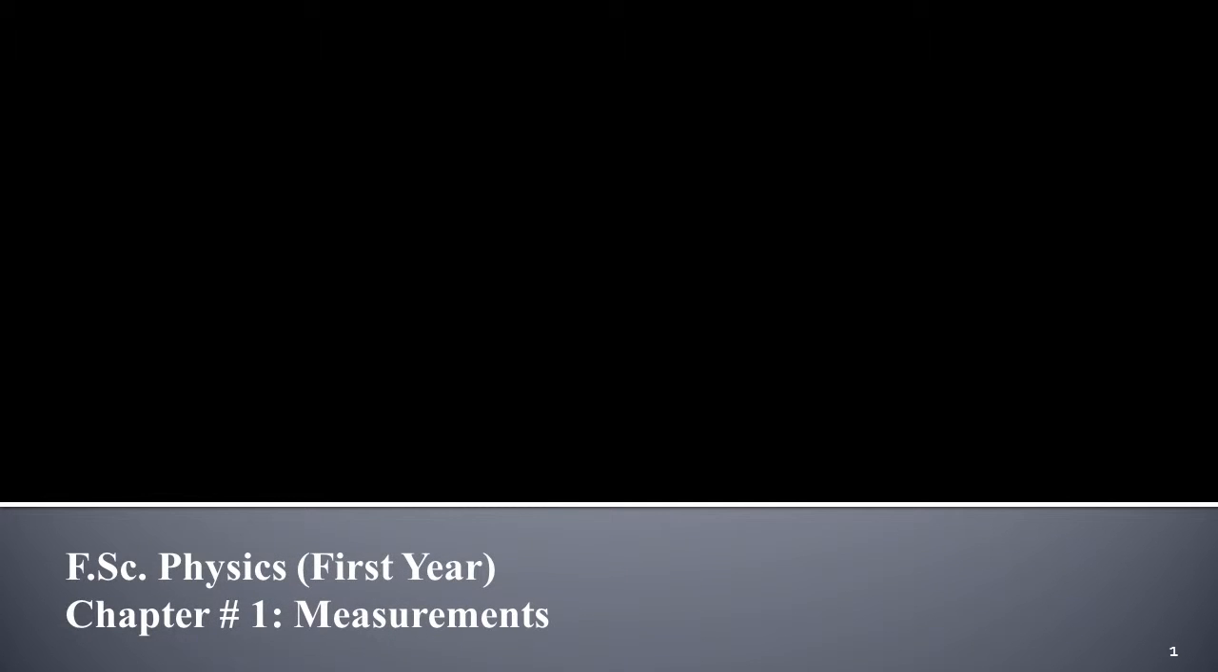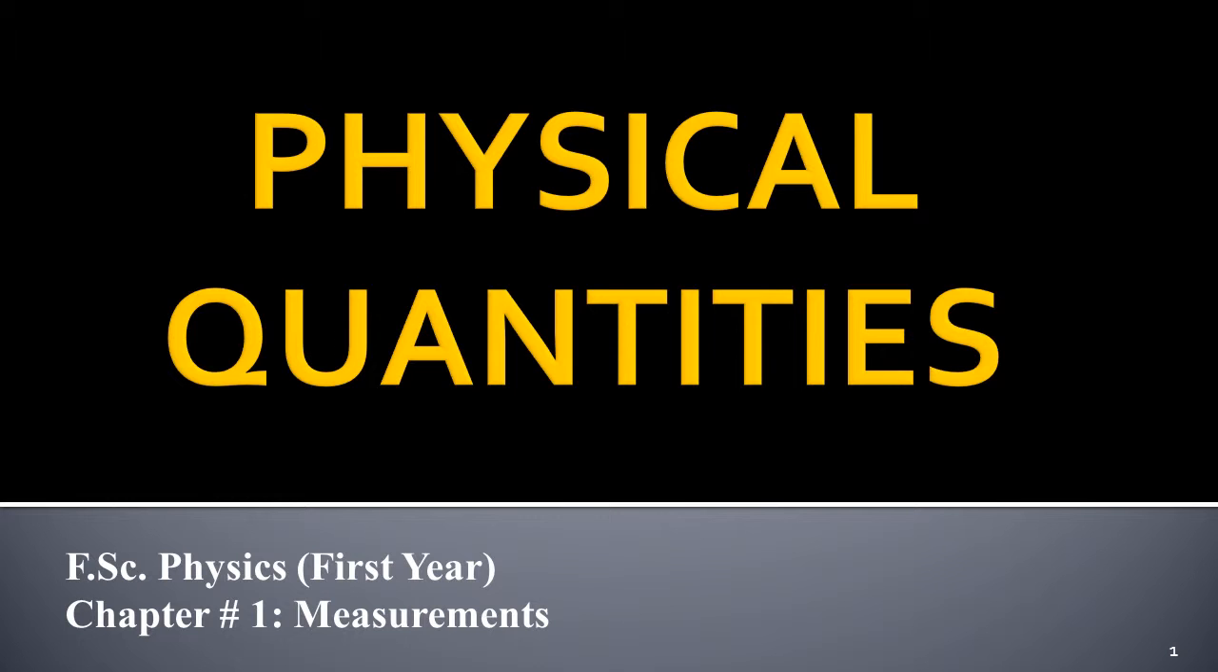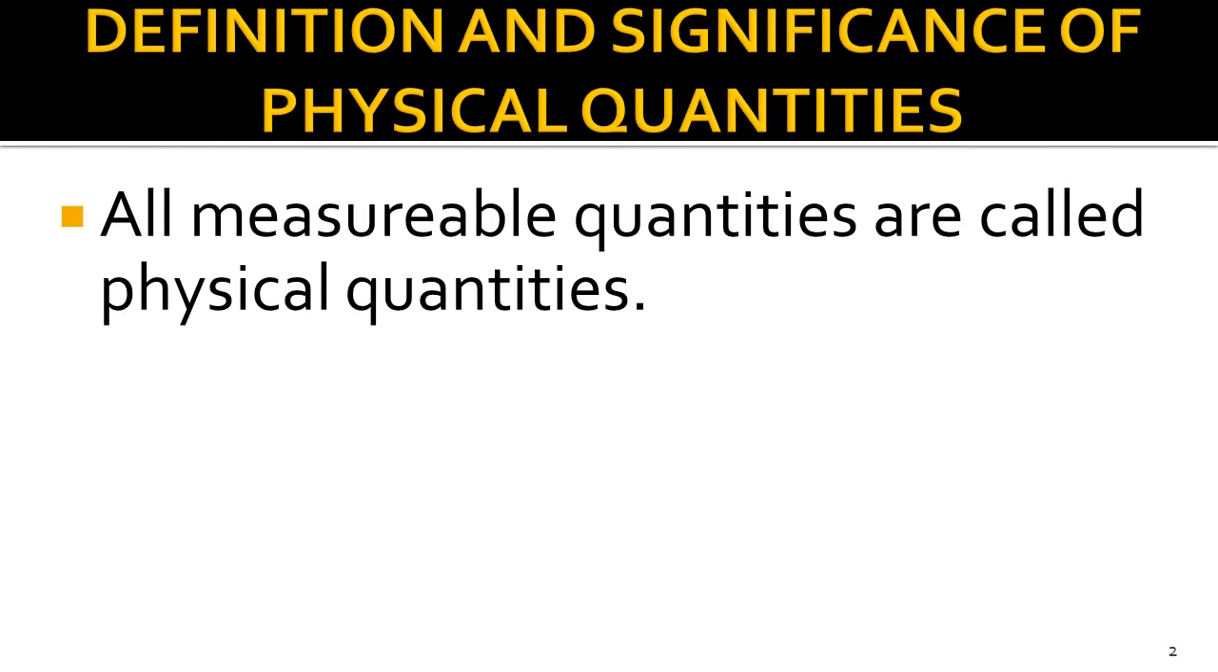The second article of FSC Physics Chapter 1 is Physical Quantities. The question is, what are physical quantities? All those quantities which can be measured are called physical quantities.